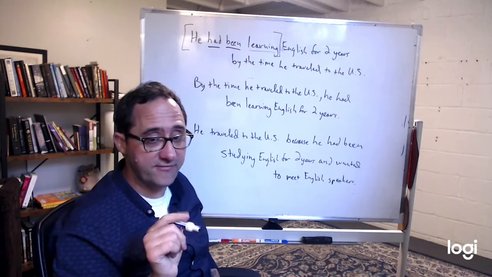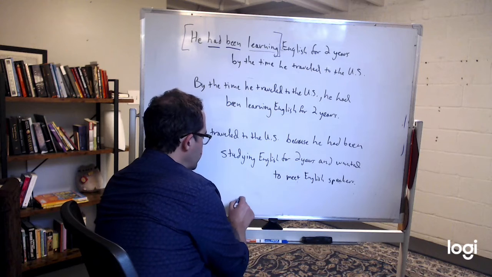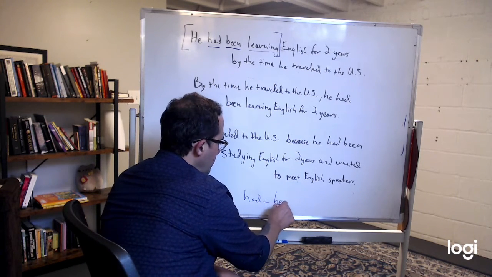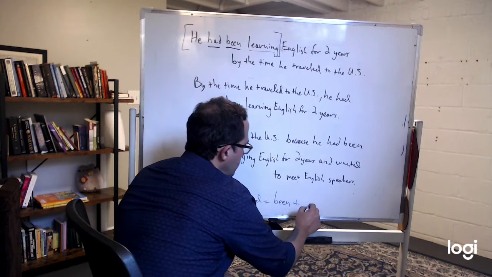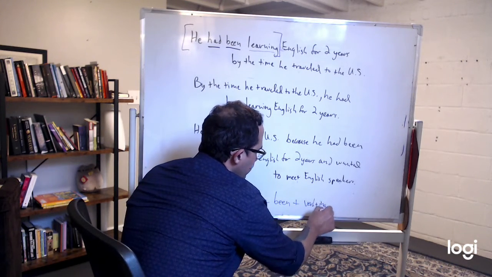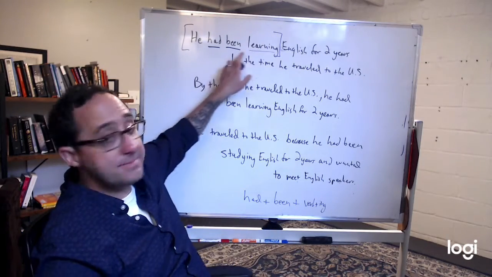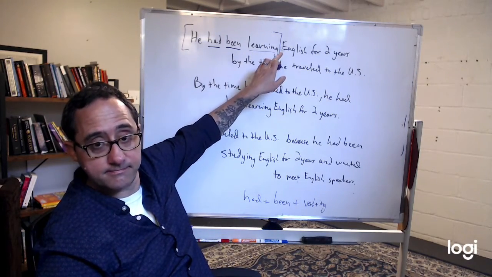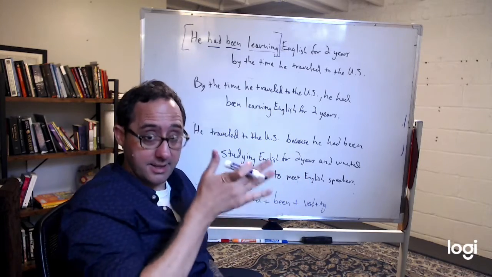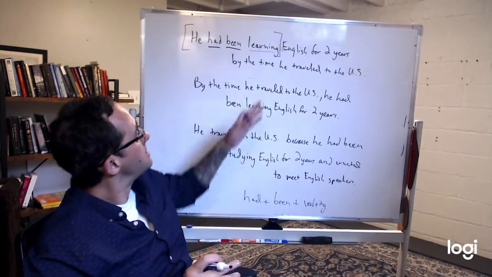So that's what's different from the past simple. You use had plus been plus verb plus ing. He had been learning. So learning had been going on continuously in the past.